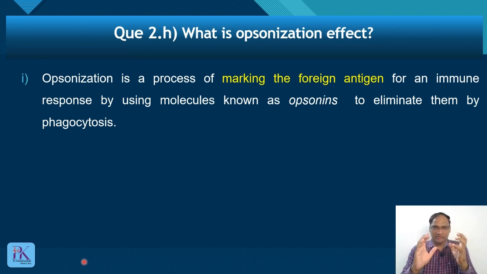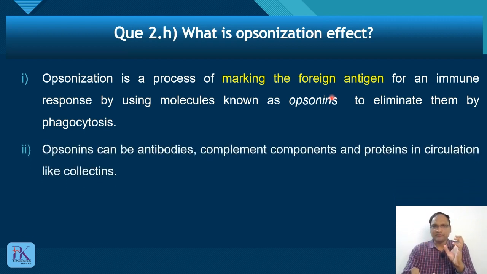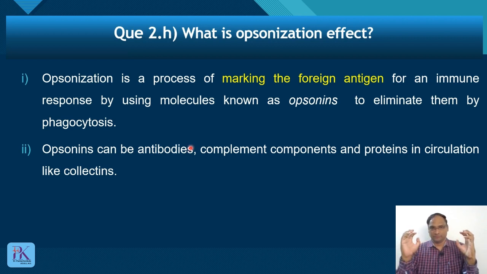Okay. How are they marked? By using the molecules which are called opsonins. Once the foreign antigen or pathogen is marked by opsonin, that indicates that the foreign antigen is going for phagocytosis. So which are the opsonins? It can be antibodies, for example IgG. It can be complement components like C3b, C4b. It can be proteins in circulation like collectins. These are opsonins, and opsonization means marking the foreign antigen by using the molecules which are called opsonins.